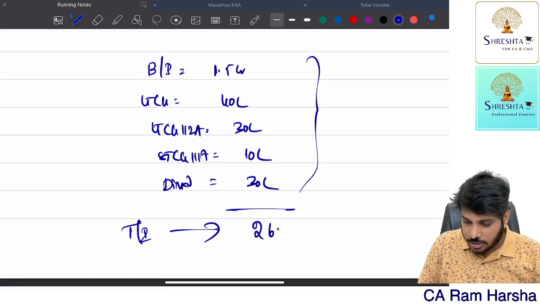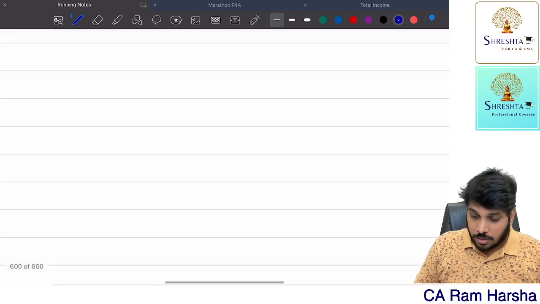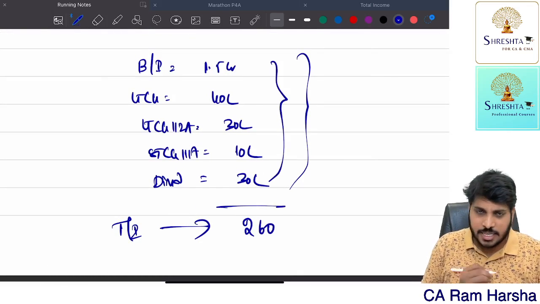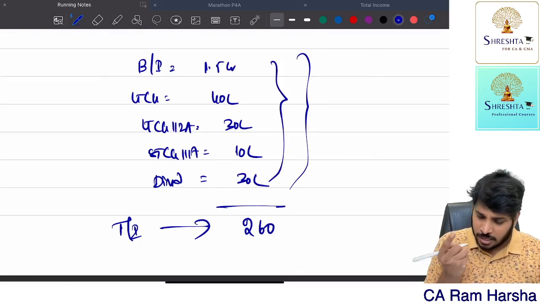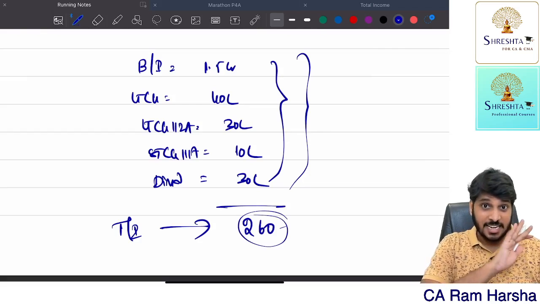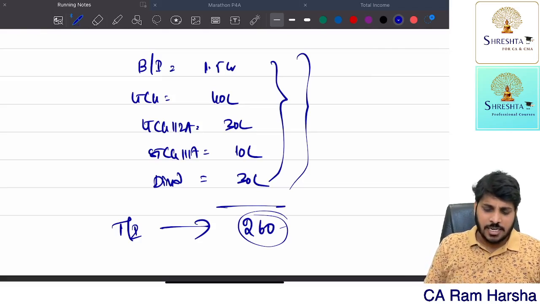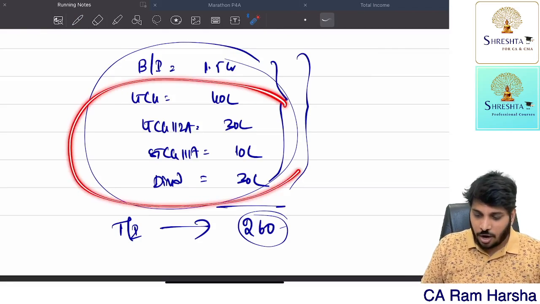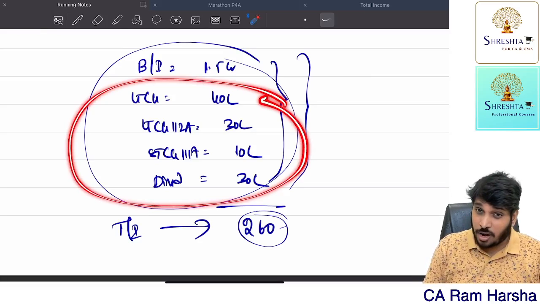Now let's apply the criteria. Is your total income including all these exceeding 50 lakh? Yes. Not exceeding 1 crore? Here it is 2.6. So category 1 will not apply. Category 2, total income including all these incomes exceeding 1 crore but not exceeding 2?